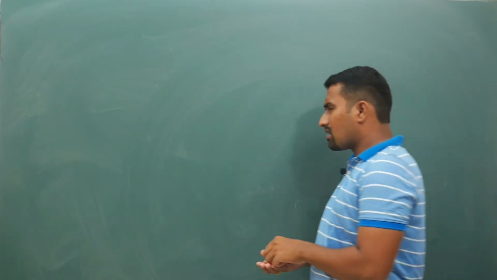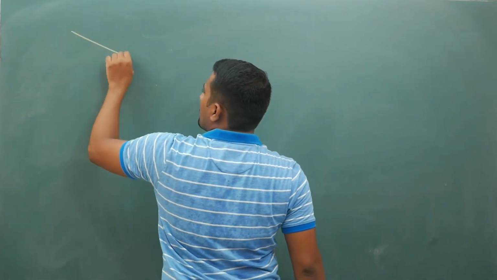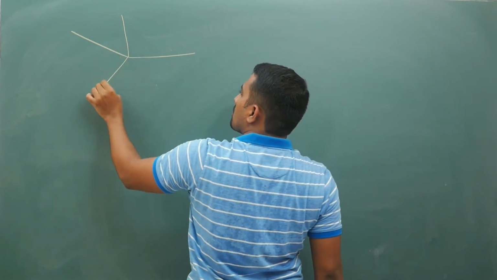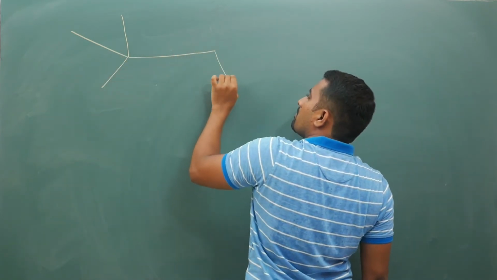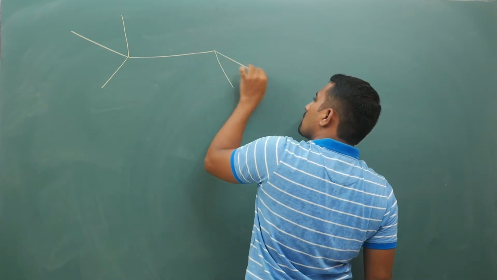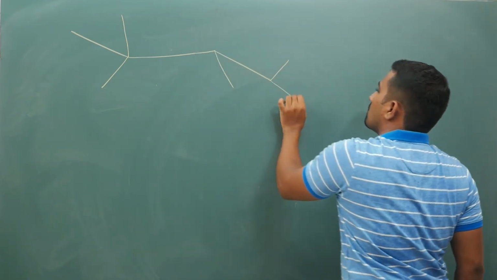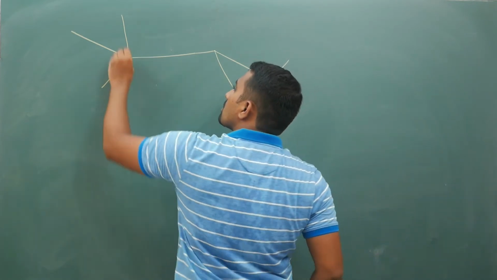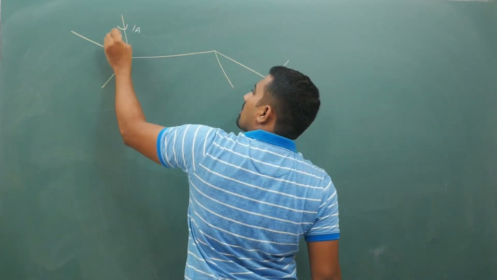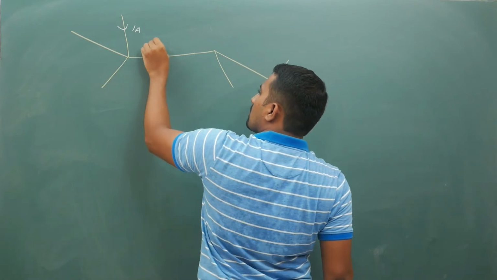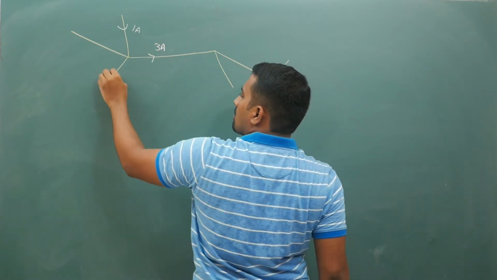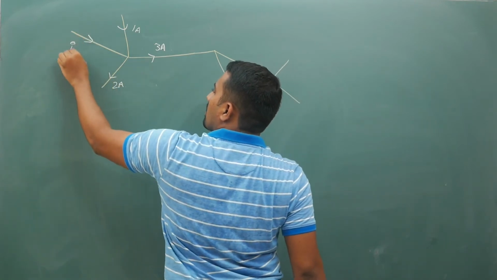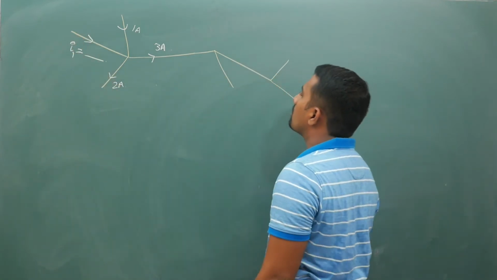Now for understanding sake, let us say I am giving you a big branch like this, 1 ampere current is coming, 3 ampere current is there, 2 ampere current is leaving. Here if it is I1, what is I1 value?